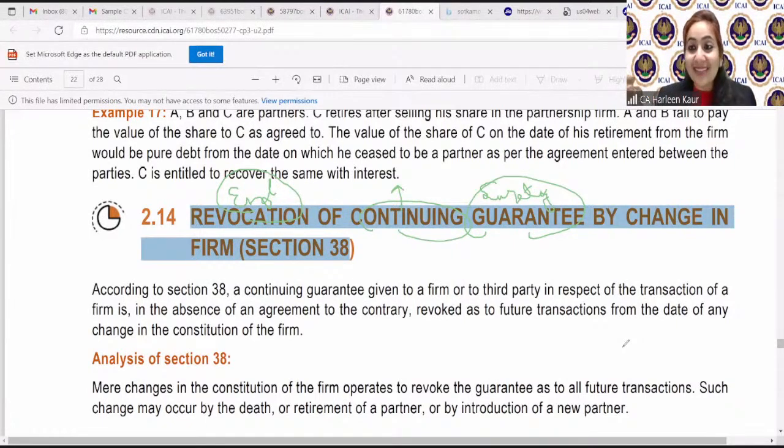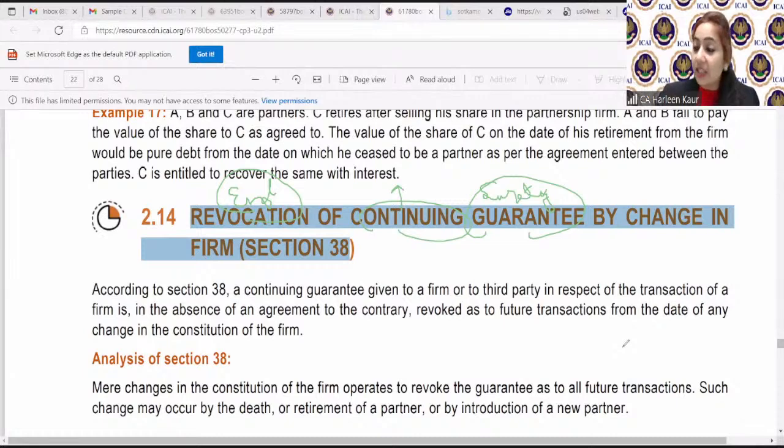So why don't you understand indemnity and guarantee? Because the contract of indemnity and guarantee are part of your CA Inter syllabus, but still law wants you to have an introduction about these kinds of basic words. So guarantee means you are giving a surety that if this person tomorrow does not pay that shopkeeper, I will go and pay the money. So this much surety I'm giving, that please supply him the stationery stuff. If he's saying he will pay the money, I am giving a guarantee on his behalf. What is the meaning of guarantee? That tomorrow if you fail to pay the money, I will go and pay the money.